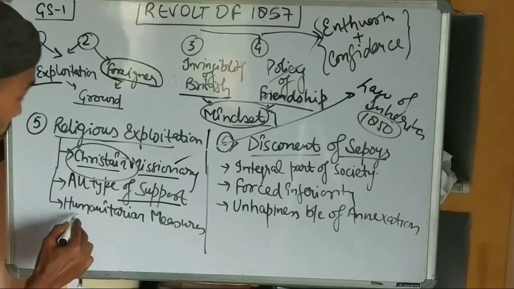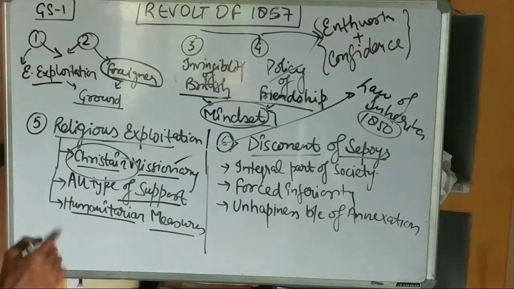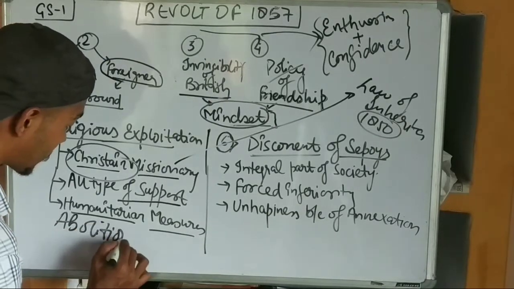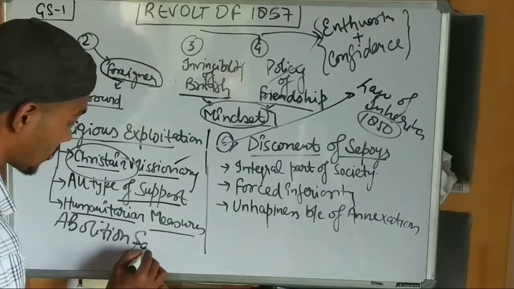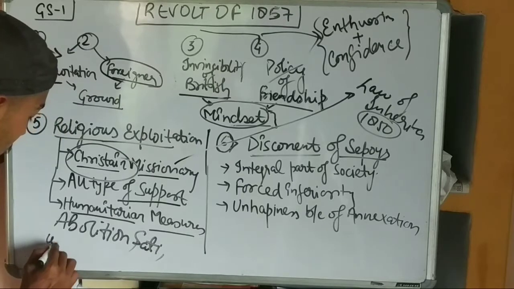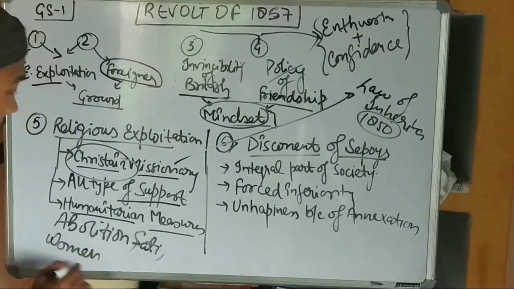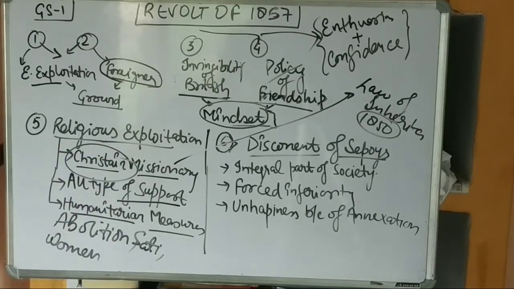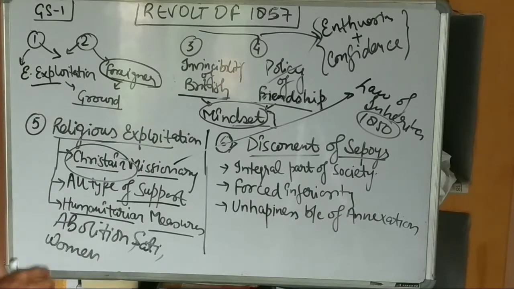The third thing is that they promoted humanitarian measures, that is the abolition of sati in 1829, and women's education. They promoted women's education. So this religious exploitation has given a setback to the old religions, that is the Hindu and Muslim religions, and they promoted a new religion, that is Christian.